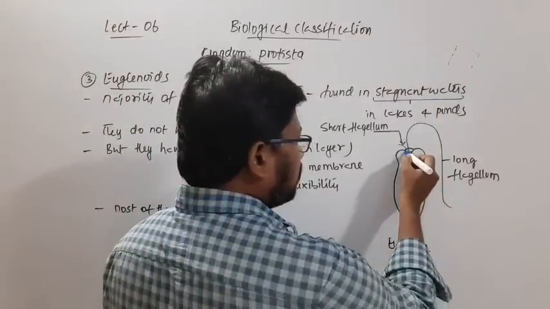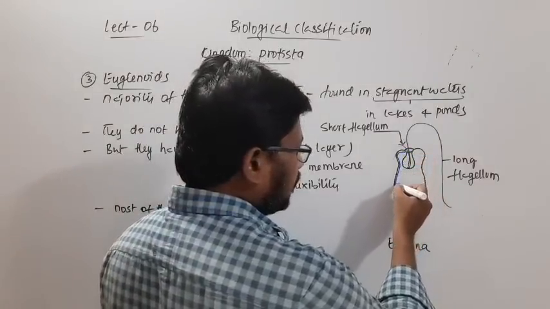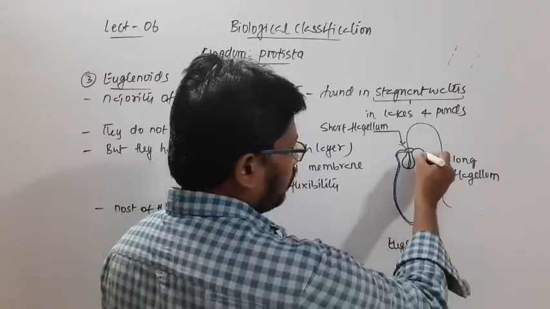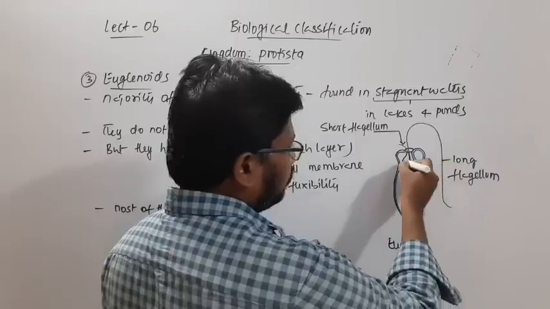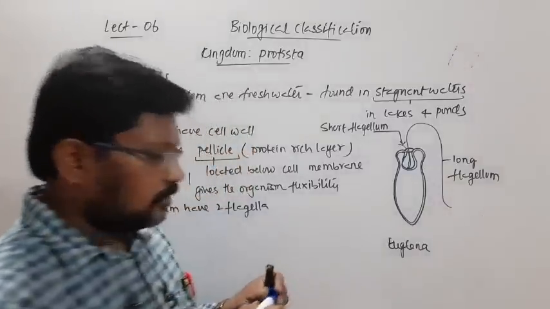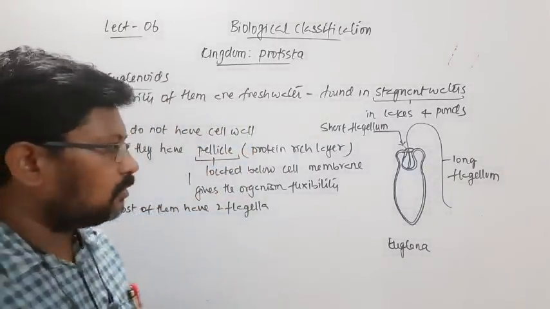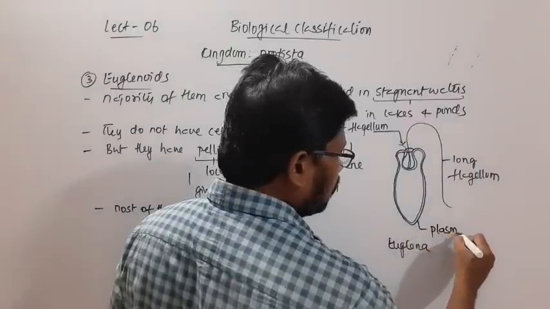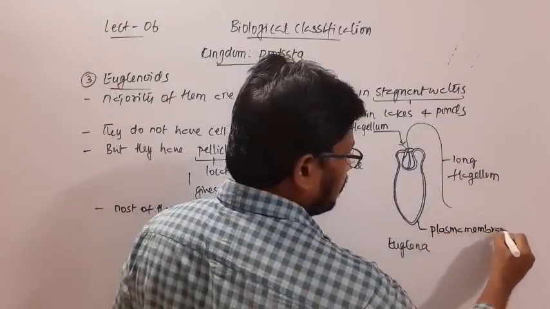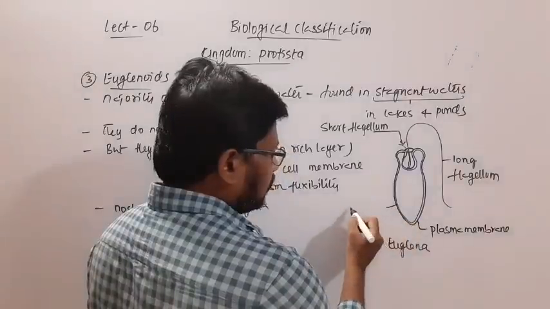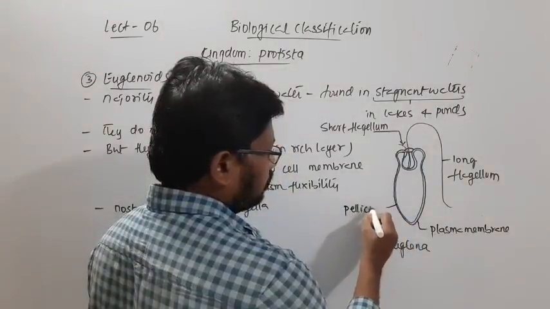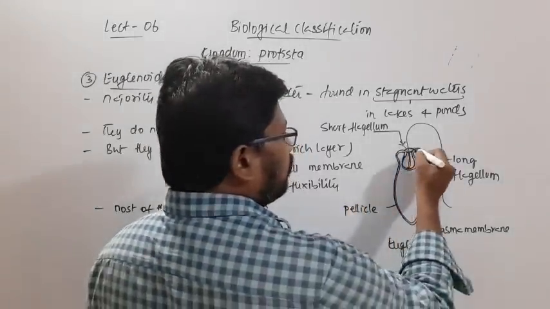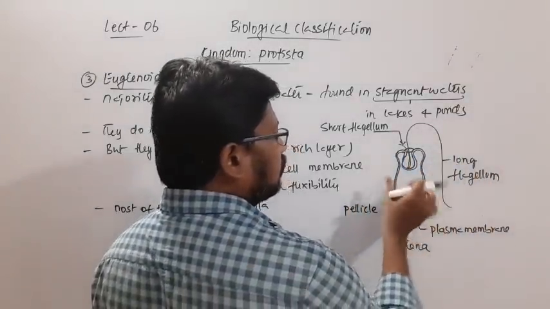below the plasma membrane, I told you there is pellicle. Okay, so I'm marking that pellicle with a blue color. So the outer layer is the cell membrane or the plasma membrane, and below that is the pellicle. Okay, and this is the opening of this single cell organism.